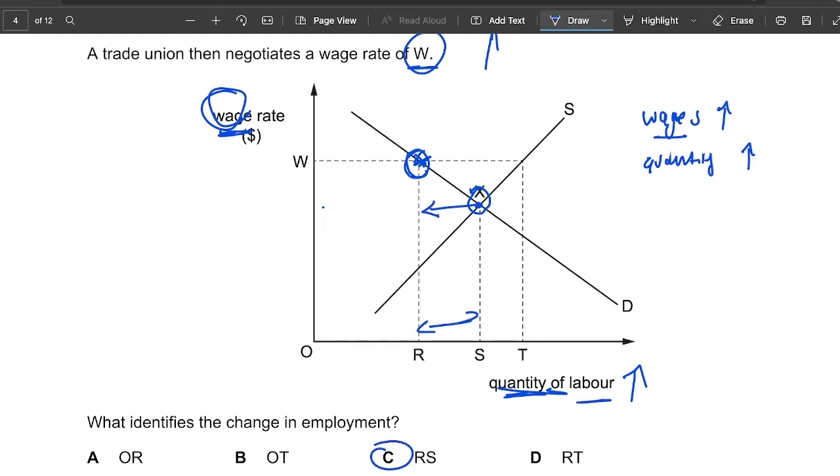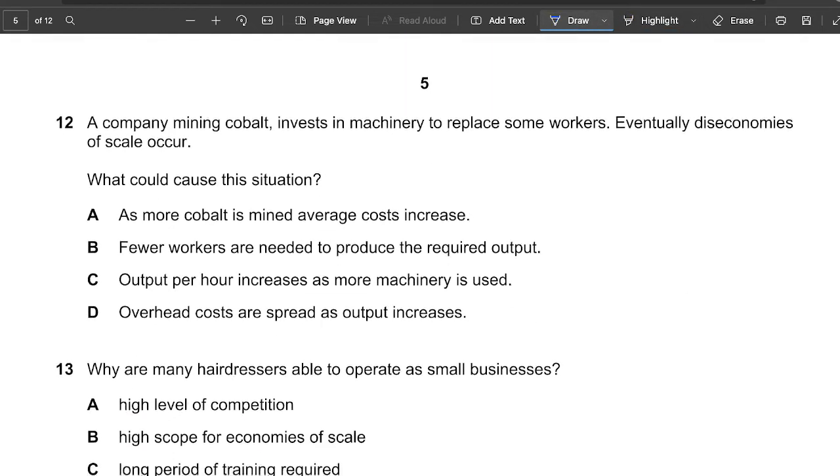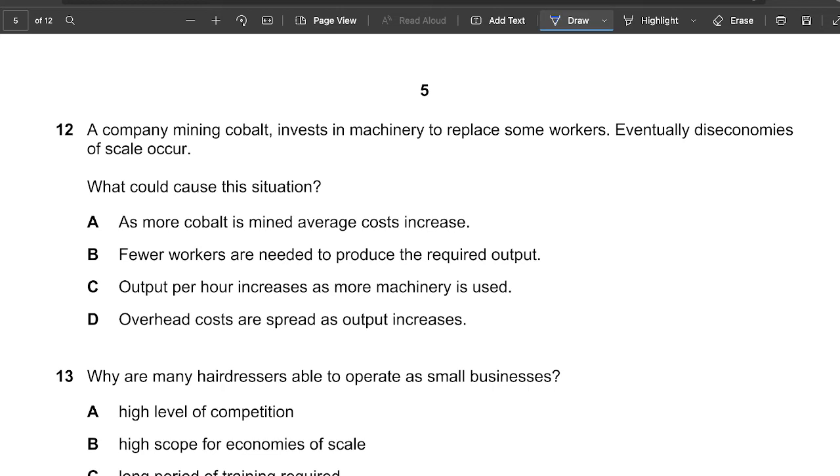This is a bit more advanced. It could be a bit tricky to understand, but again, with more past papers, questions like this you will understand more easily. Whenever we're looking at the wage rate for the change in employment, it will move from X to there, so from here to there. Okay, that is the answer to that question. Move on to the next question.